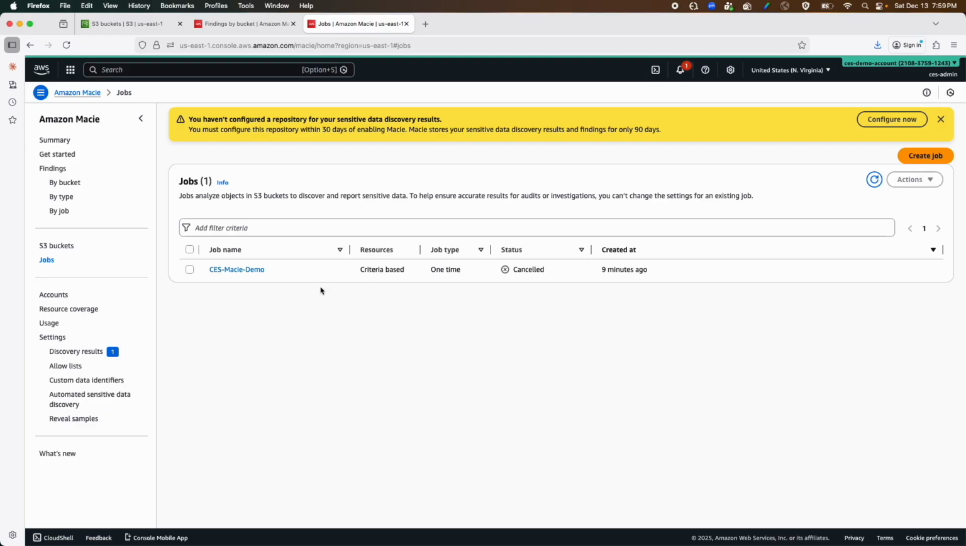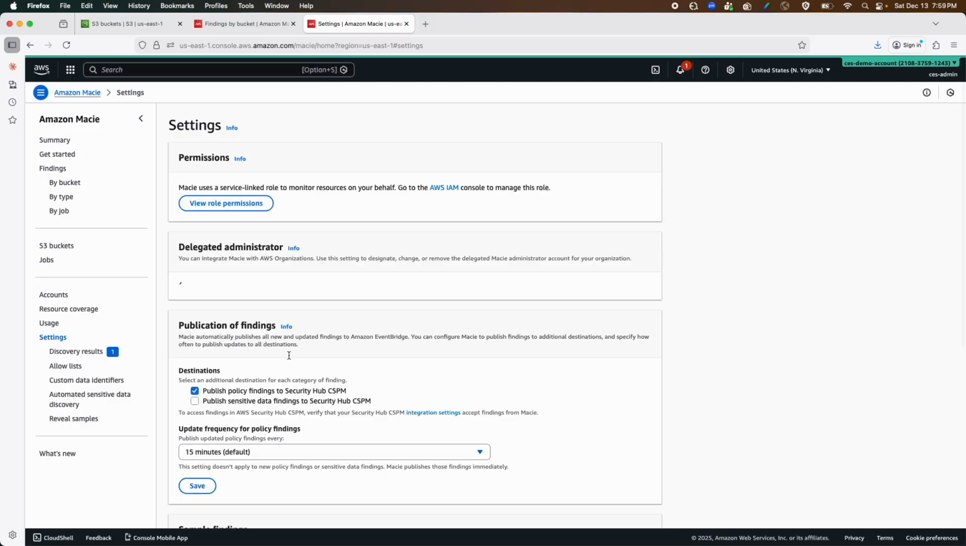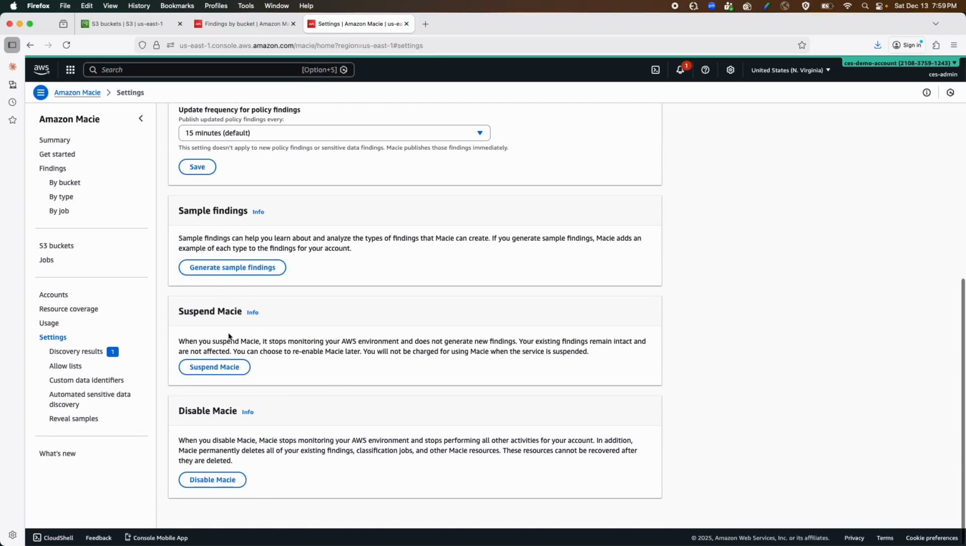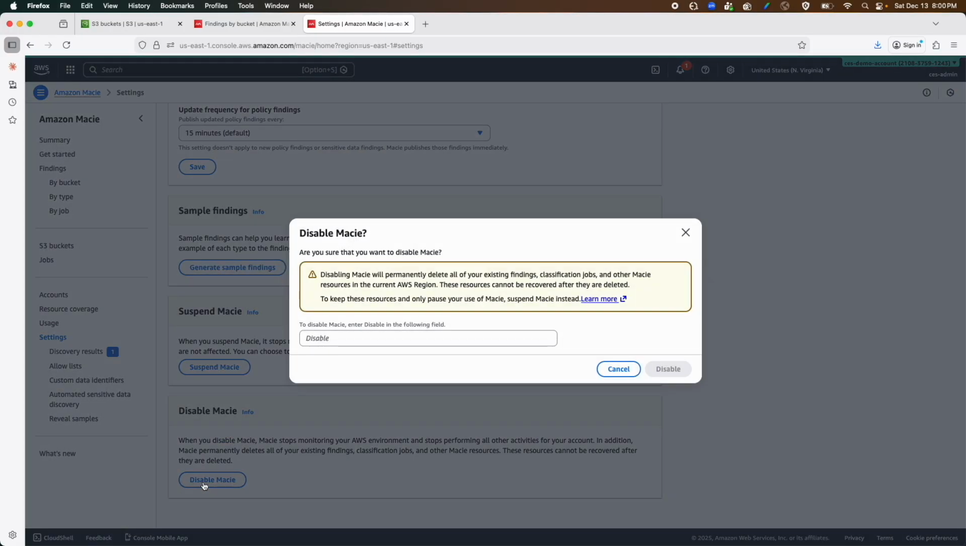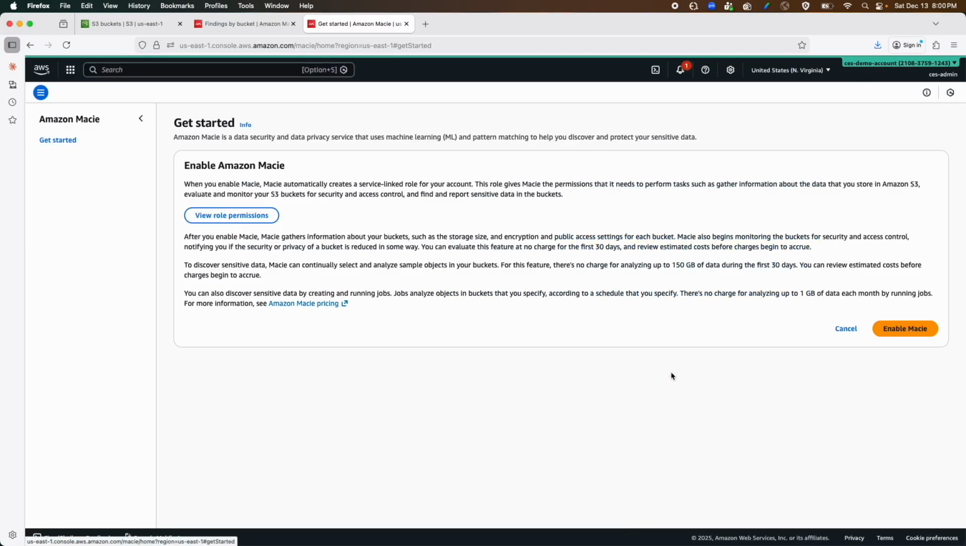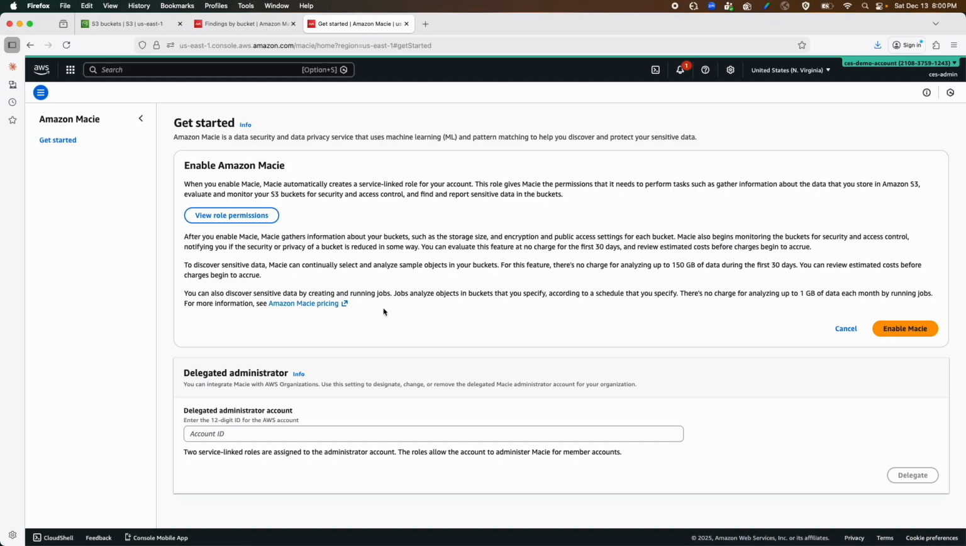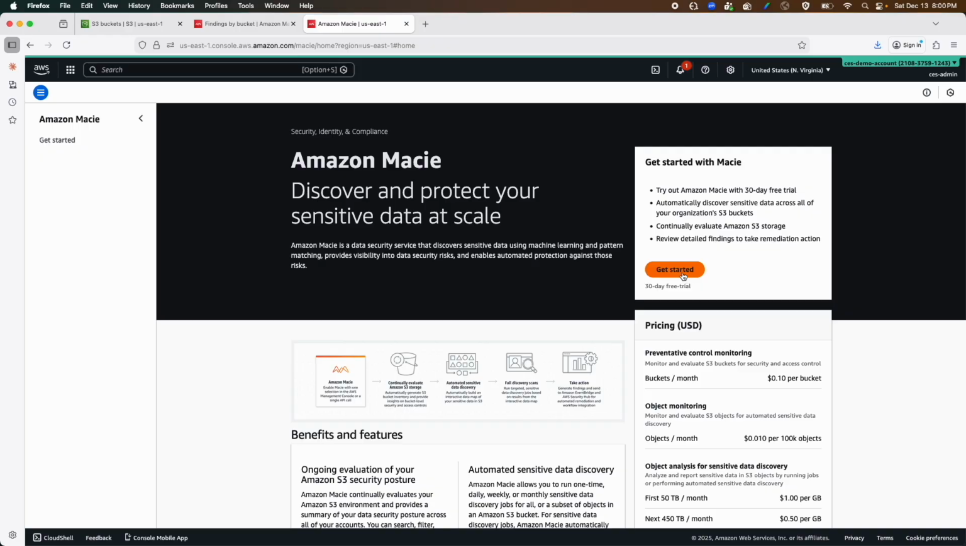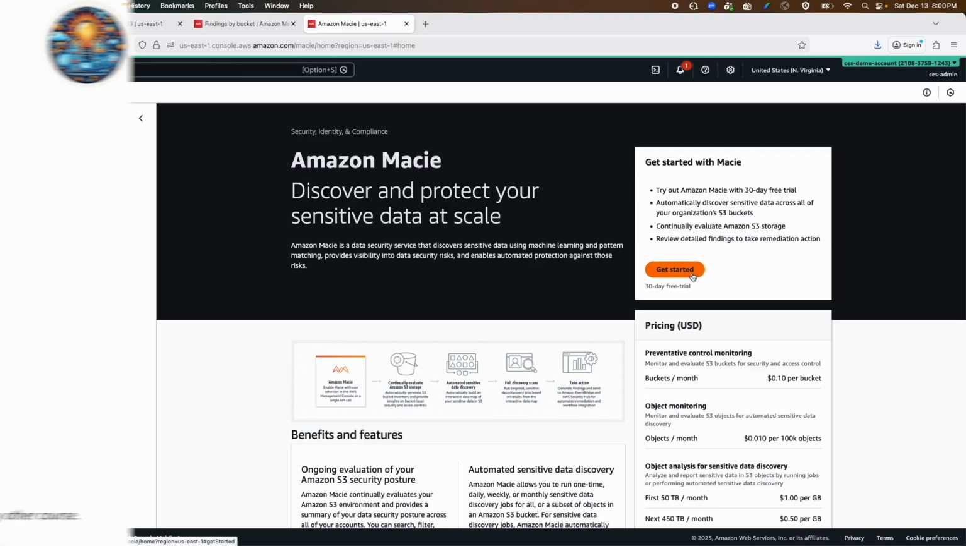Now let's go ahead and disable Macie. For that, from the left hand side, I'll go to settings. Here you can either suspend or disable. I'll click disable. I'll type disable to confirm and disable. Now my account is back to the previous state. If I click Amazon Macie, it will say get started. That means it will ask to activate Macie.